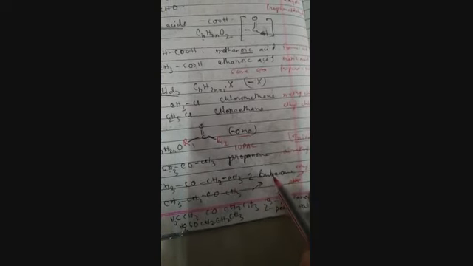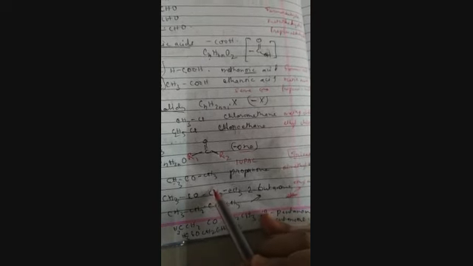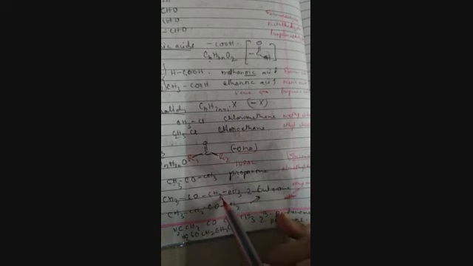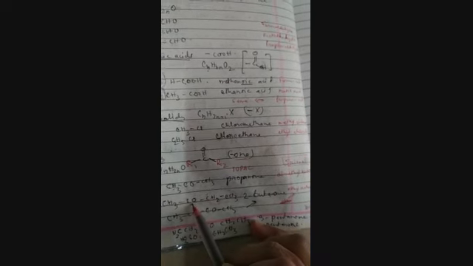Next compound here, I said it's 2-butanone because the second carbon was having this ketone group. So 2-butanone was the IUPAC nomenclature. But how will we name it? Here one side is methyl and the other side is ethyl. 2 carbon means ethyl chain. As the largest chain is given more preference, it will remain as ethyl. Here it will be named as ethyl methyl ketone. Ethyl is written first according to the alphabetical order. Ethyl comes first, then methyl, ethyl methyl ketone.